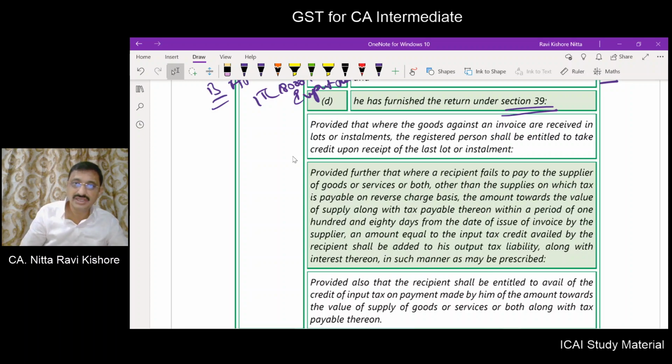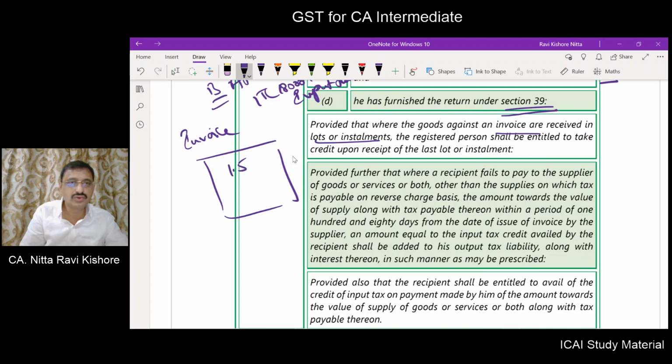provided where the goods against an invoice are received in lots or installments. Sometimes what will happen is my invoice which I have procured is for 1.5 crores, 1 lakh units are there. Now these 1 lakh units I will not be able to receive in one carrier. I am going to receive these 1 lakh units in 20 carriers.